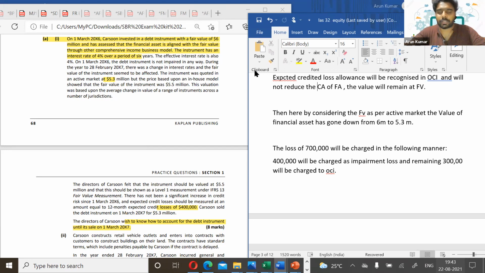Okay, guys. So that's it. Effectively, these are the areas you have to learn with respect to financial instruments: the impairment and its treatment. That's the main area we have to focus on. Shall we do another question? We'll do 2 or 3 questions from the other areas to get a better knowledge of financial instruments. Shall we do it?